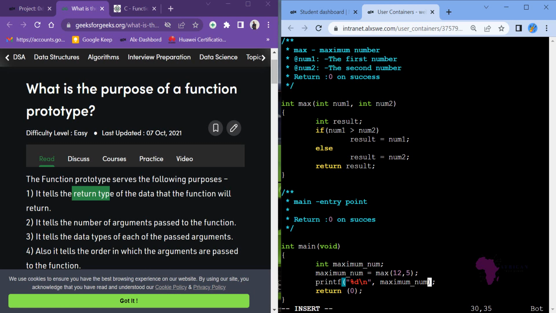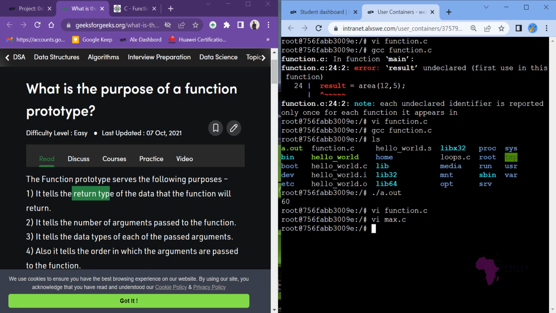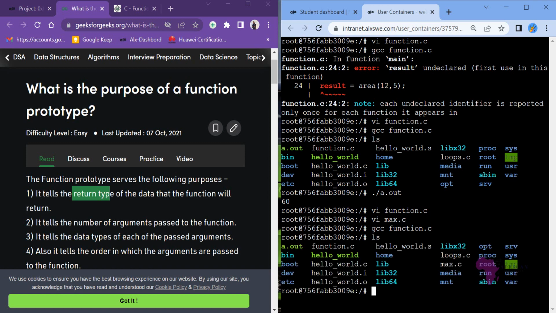Let me escape like this, and then I use GCC, hope it will work. Let's wait. Okay, list file, we have a.out. Let me check what is inside, ./a.out.